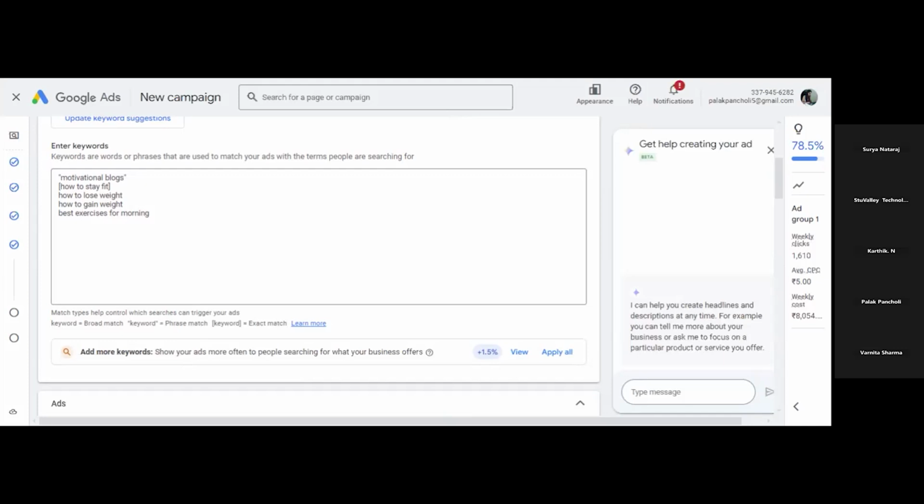They will also include searches where the intent is the same. Means if the intention is the same, then the ad will appear. For example, cooking classes near me is your keyword, and someone searches for cooking courses near me. In that case the intention is the same, that's why your ad will trigger. Okay, clear? So this is phrase match type. All the types are clear? Any doubt in this? You have to put this phrase match type in quotation marks.